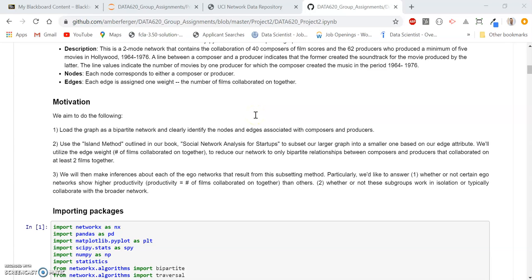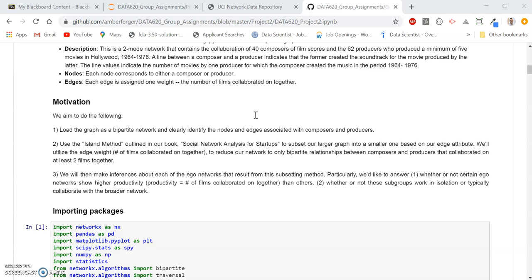The aim of our project was to do a couple of things. One, we wanted to load our bipartite network into a Jupyter Notebook successfully, then use the island method outlined in our textbook to subset our larger network, and we used the edge weight, again being the number of collaborations between a producer-composer duo, to create separate islands. And then finally, with this higher water level and these islands that have been created from our larger network, we wanted to do a couple of things.